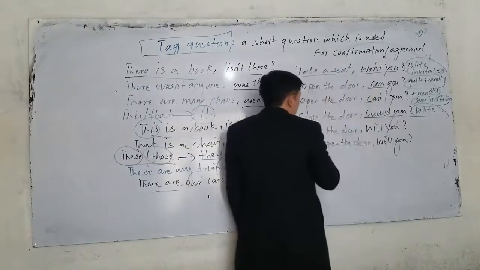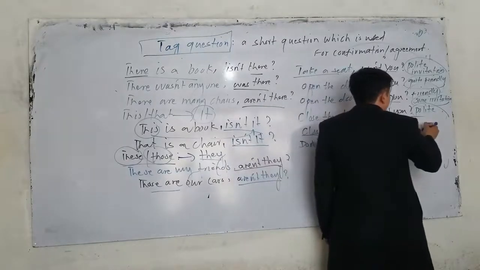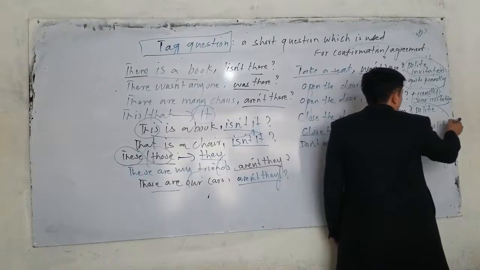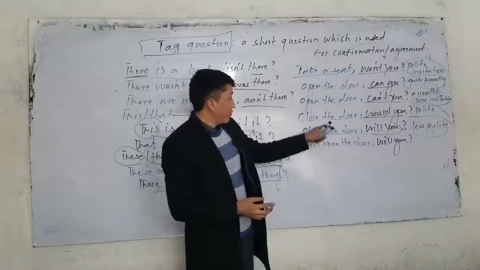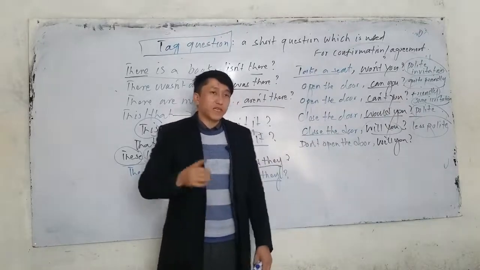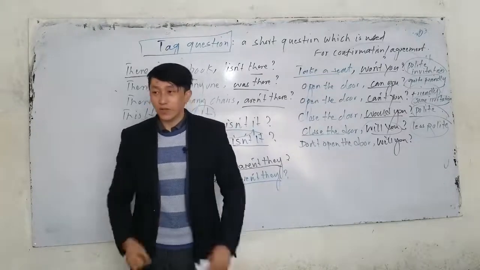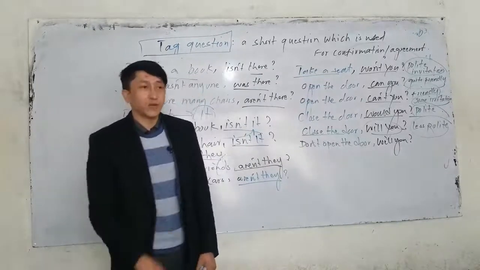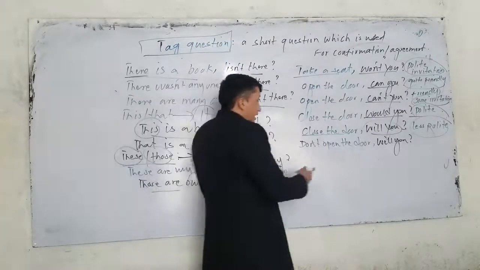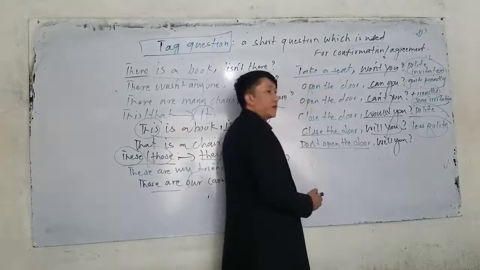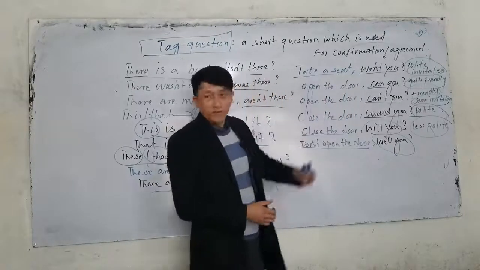The next one, we can also use will you. Close the door, will you? But this one is less polite. What is this? This is less polite. So this would you is very polite, but here will you is not very polite. If I say close the door, will you? Open the door, will you? Take the chair, will you? Clean the board, will you? It's not very polite. But for the negative imperative, we always use what? We always use will you. We don't use the rest of them. Understood? For the negative one.